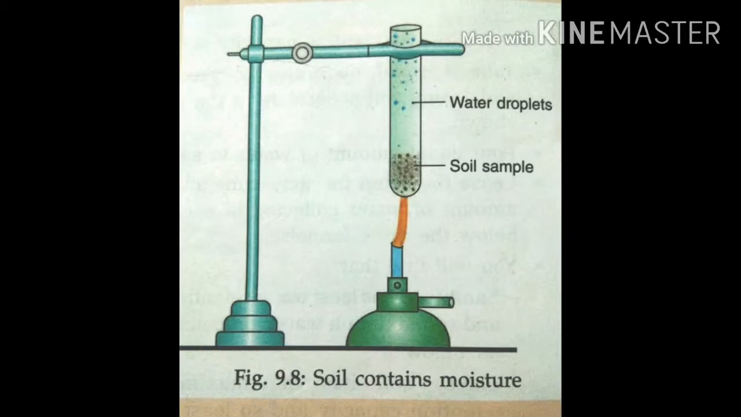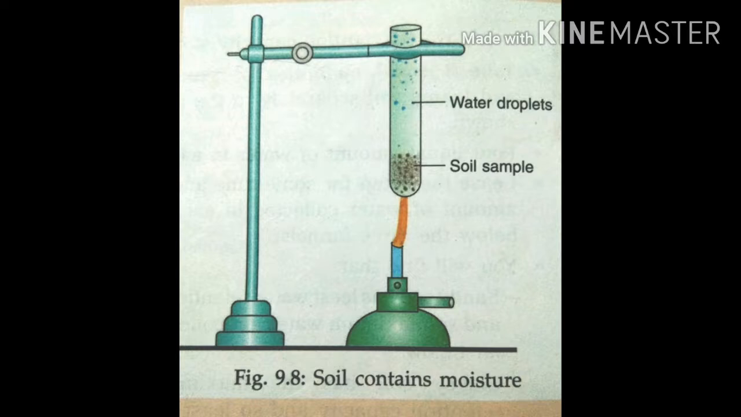Next one, soil contains moisture. If we touch the soil of a garden or a field, we can feel that the soil is wet. It is because the soil contains moisture. The moisture or fine droplets of water remain trapped in the space present between the soil particles. So let's see an activity.